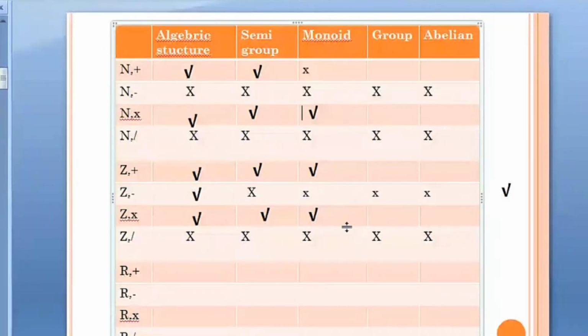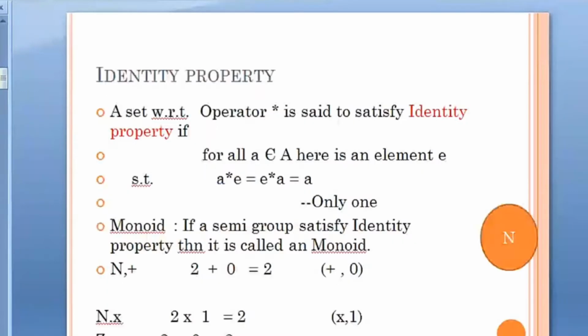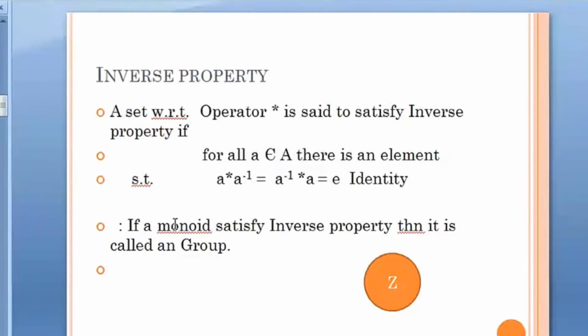So now these groups we have to check further whether they are groups or not. We do not need to check this one further because it fails to form a monoid. So natural numbers with respect to multiplication, we have to check whether they are groups or not. Who can be a group? Let's see. What is the definition of a group?